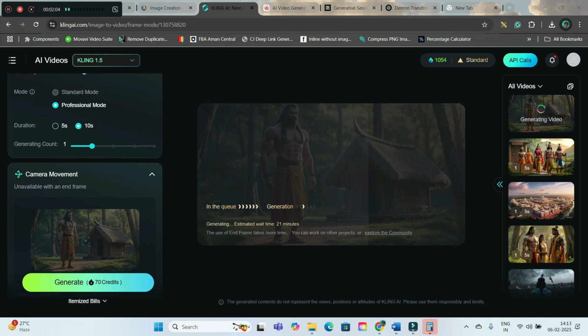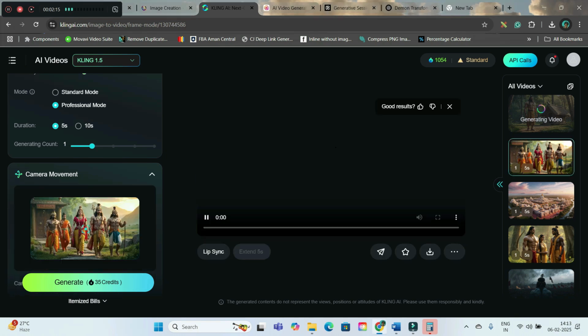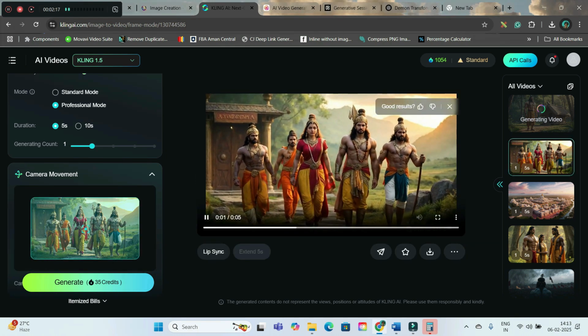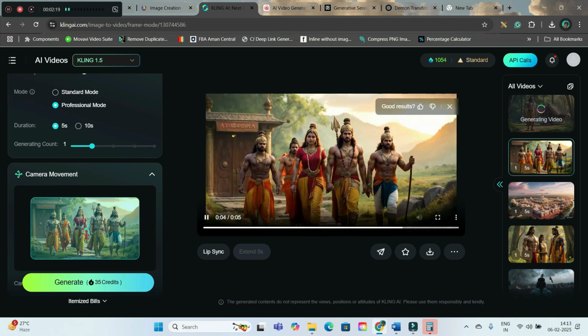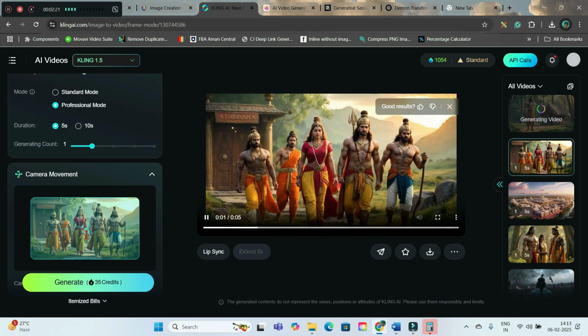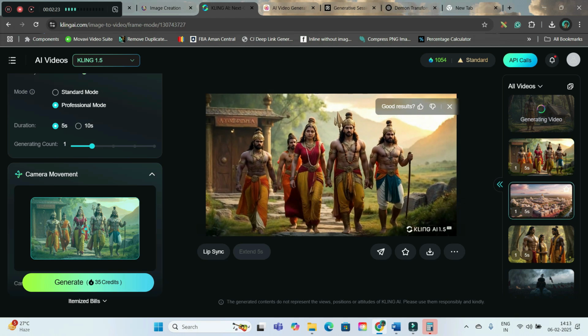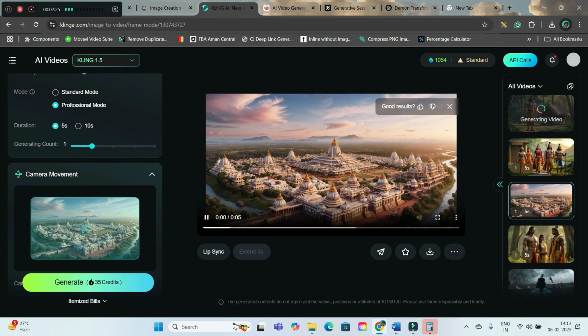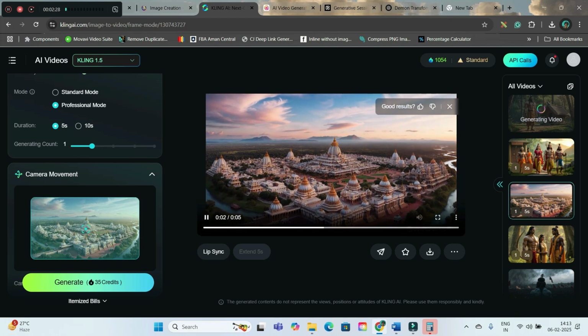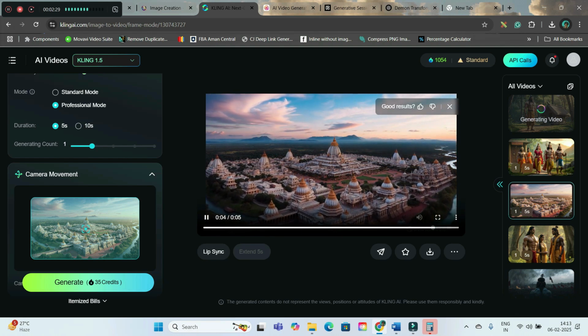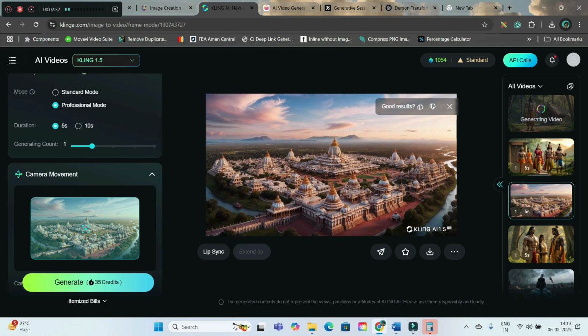Patience is the key here, but I can assure you that the output which I would be getting would be absolutely top notch, and there won't be any glitch as such. You can see meanwhile the previous videos where I have created this, where Sita, Ram and Lakshman are moving out of Ayodhya, and I have created the aerial shot of Ayodhya Nagari, so Ayodhya kingdom. So you can create these sort of shots easily with Kling AI.